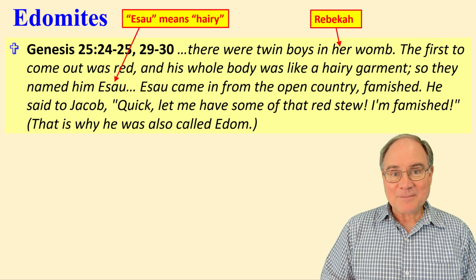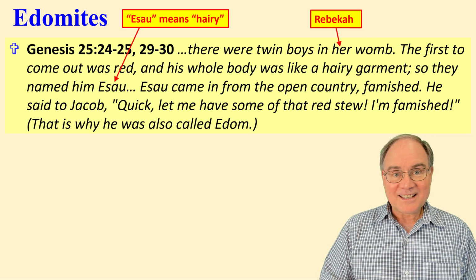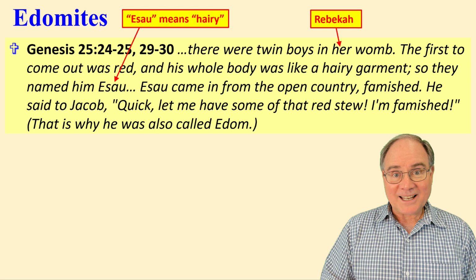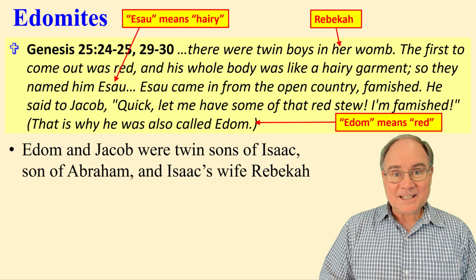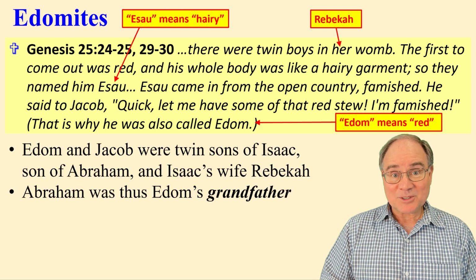When he grew up, he came in from the open country, famished. He said to his brother Jacob, "Quick, let me have some of that red stew. I'm famished." That's why he was also called Edom. Edom means red. Esau and Jacob were twin sons of Isaac and Rebekah. Abraham was thus Edom's grandfather.